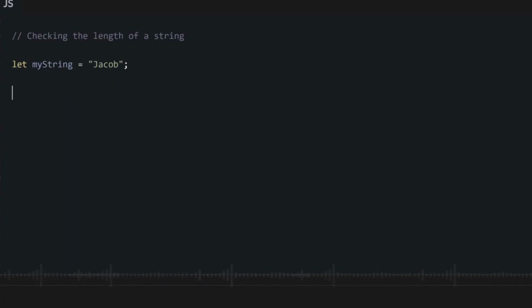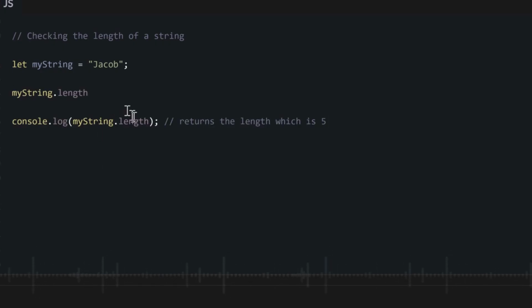Next is how we can take the length of our string in JavaScript. By length, I mean how long our string is, how many characters are inside. For this, we use a string property called .length. So all we need to do is type the name of our string .length. So let's say we save our string as this variable and we want to check the length. We could just say, okay, the name where we stored our string .length. You can also use the entire string without saving it as a variable.